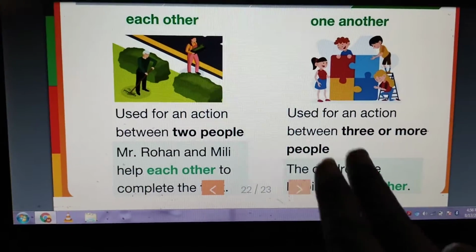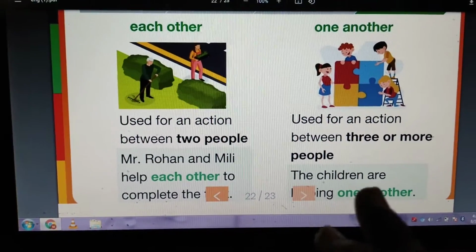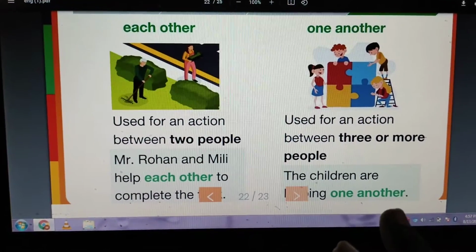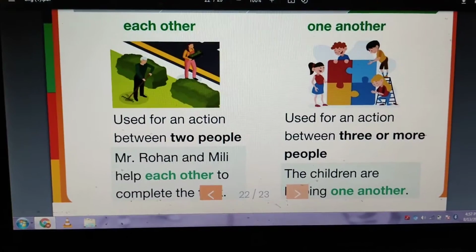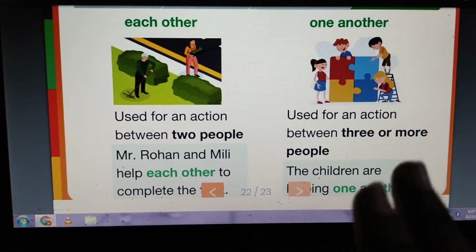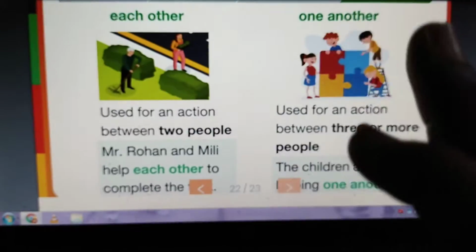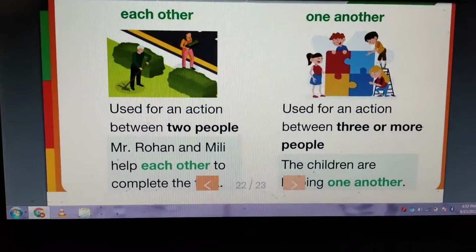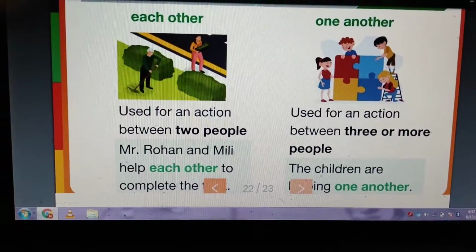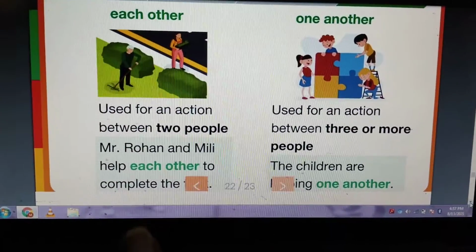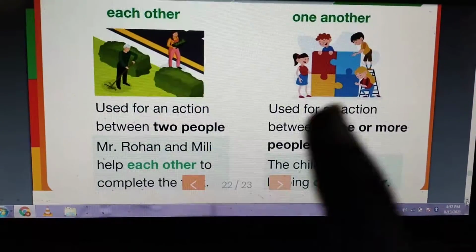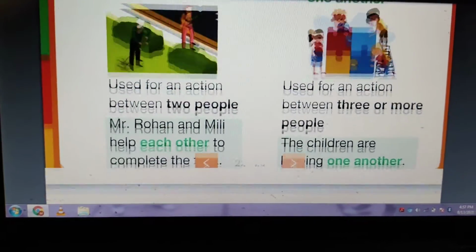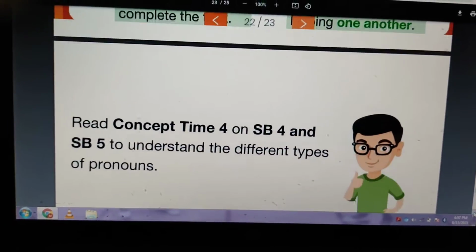So the children are playing, building one another. You can see that one another is for three or more people. So this is the difference in how to find the reciprocal pronoun. Each other is about two people, and one another is about three or more people. So this is known as the reciprocal pronoun.